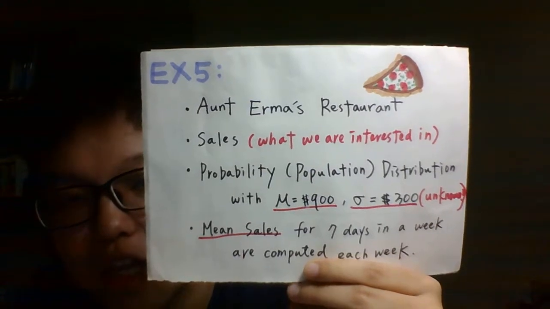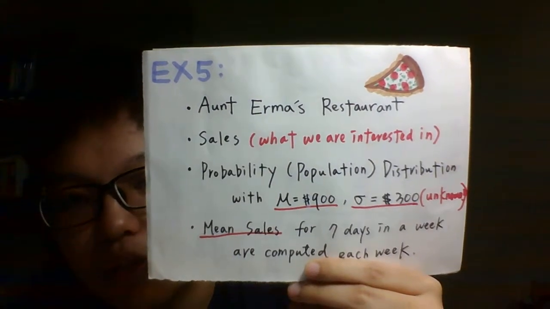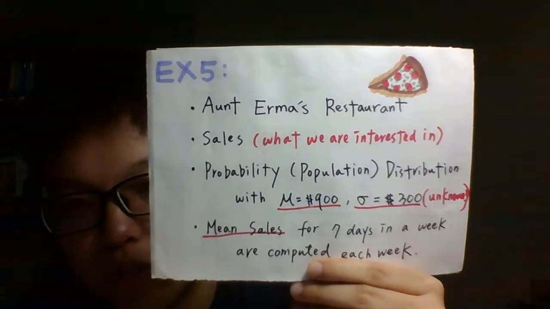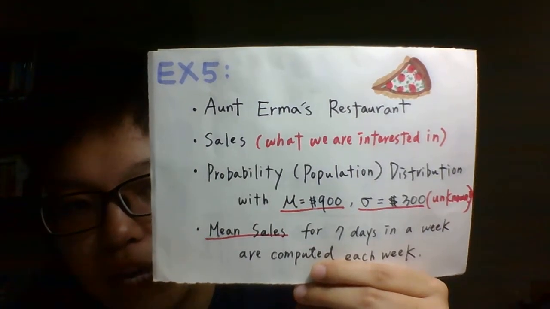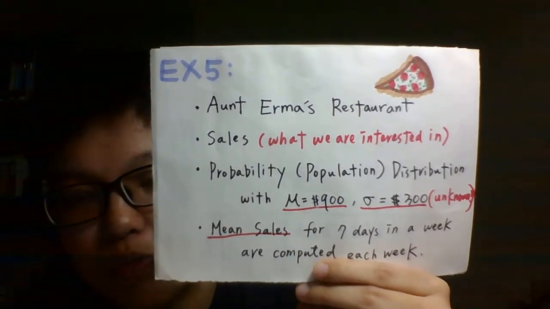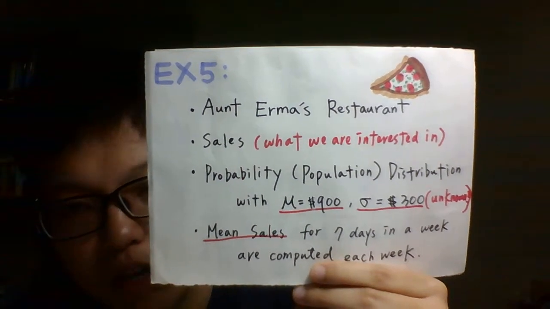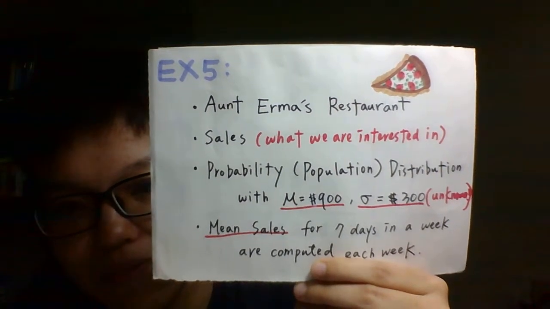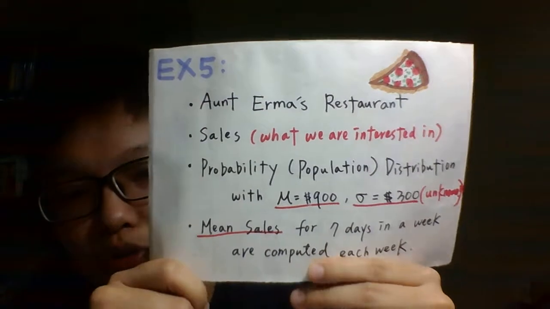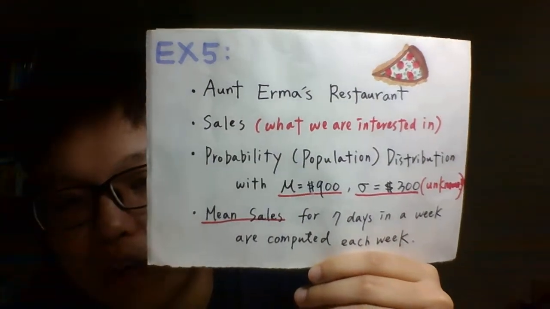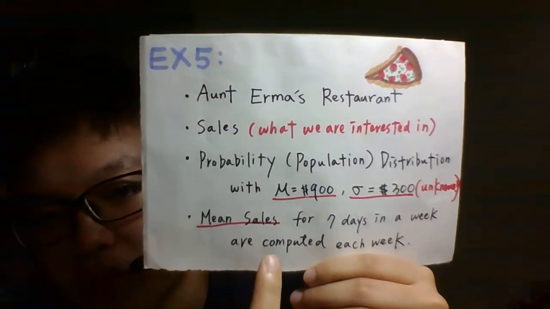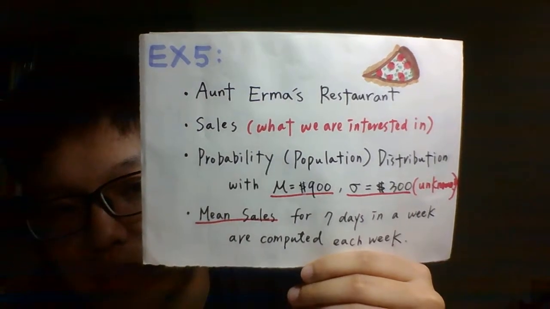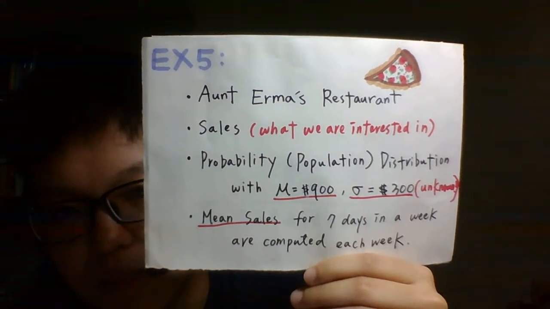Remember that the statement only tells us that it's a certain distribution. So we don't know what the exact distribution is in this example, and it's unknown for us. It also tells us that the mean sales are computed each week for 7 days.